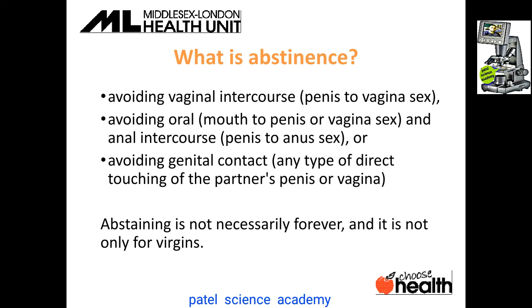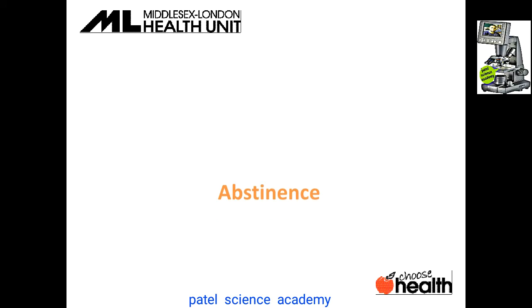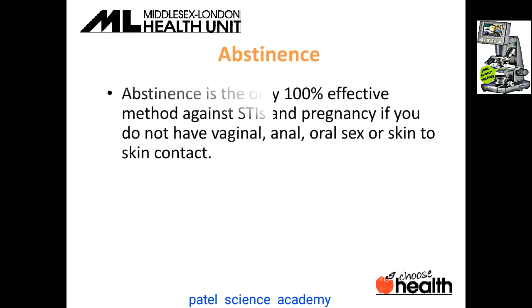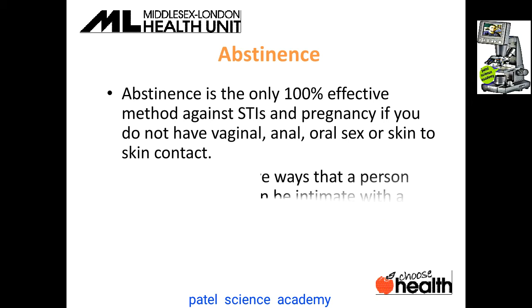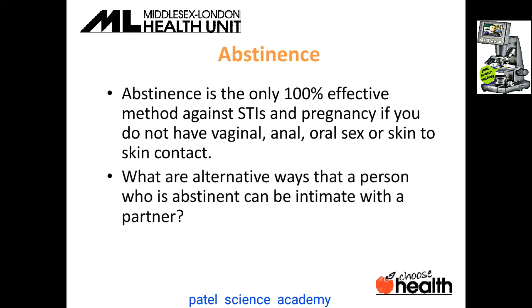Abstinence is not necessarily forever, and it is not only for virgins. So dear students, in short, abstinence means no direct contact by penis, vagina, oral or anal. Abstinence is the only 100% effective method against STIs and pregnancy. If you do not have vaginal, anal, oral sex or skin to skin contact, what are the alternative ways that a person who is abstinent can be intimate with a partner?